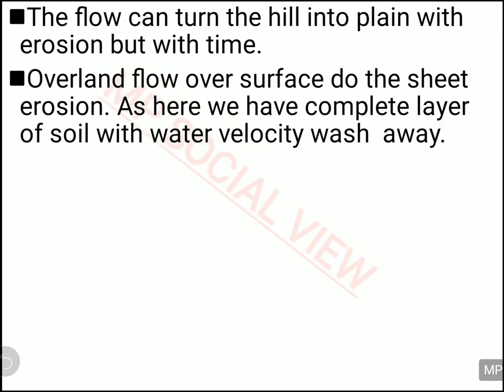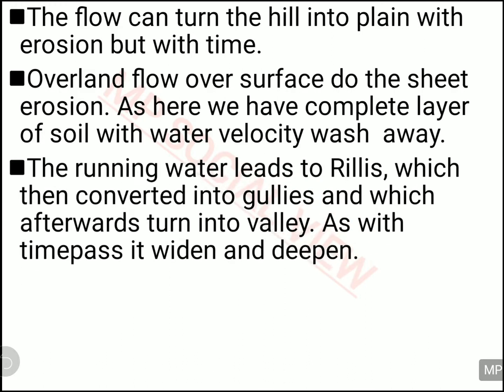And when the rivers are flowing from the top towards the downward, they do a lot of cutting and a lot of erosional work. They have the capacity to turn a mountain into a hill, a hill into a plateau, and then a plateau into a plain. So this much capacity the erosional work of the river has. And in overland flow, whenever the water is flowing on the top surface, not only does the water flow, the top layer of the soil also flows. The top layer of the soil is also removed by the water.